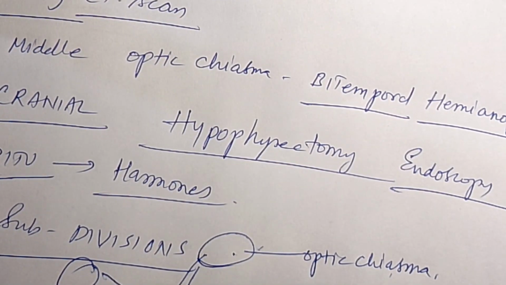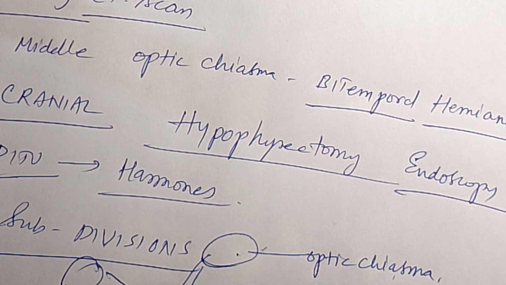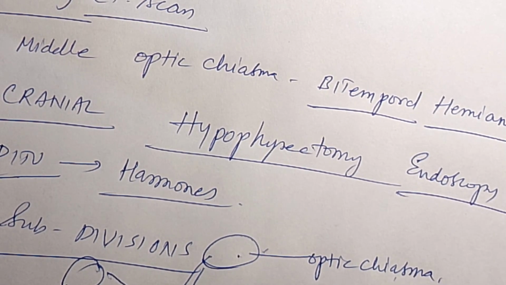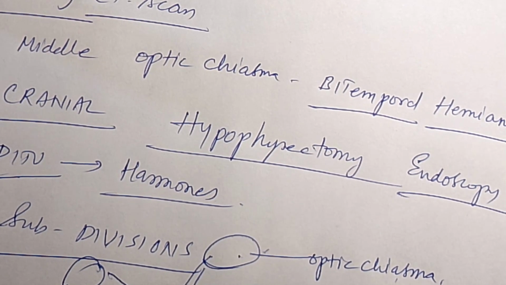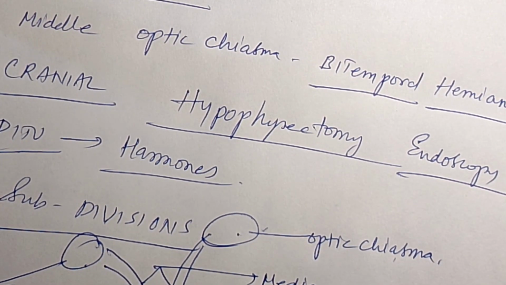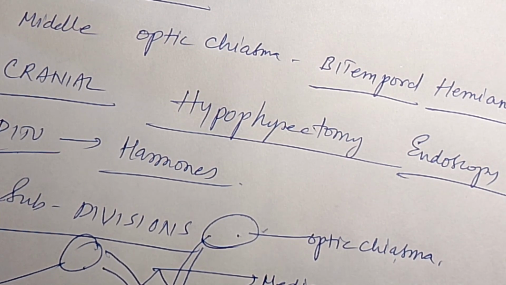There is a division called adenohypophysis and neurohypophysis. Adenohypophysis means the anterior part as well as the intermediate part combined, and neurohypophysis is only the posterior part of the pituitary gland.